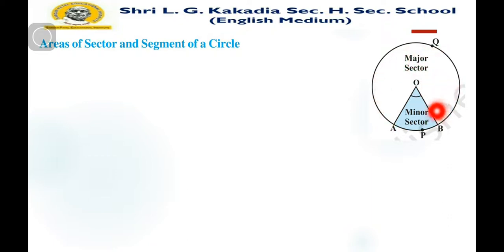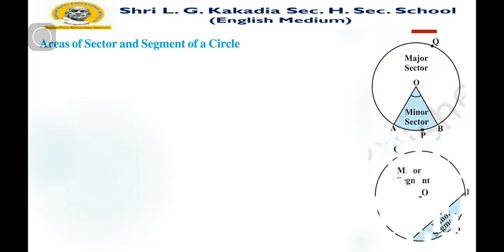It is also enclosed by two radii and this arc AQB. Here, this is a small part of the circle, so we say it is a minor sector, and this is a major sector.